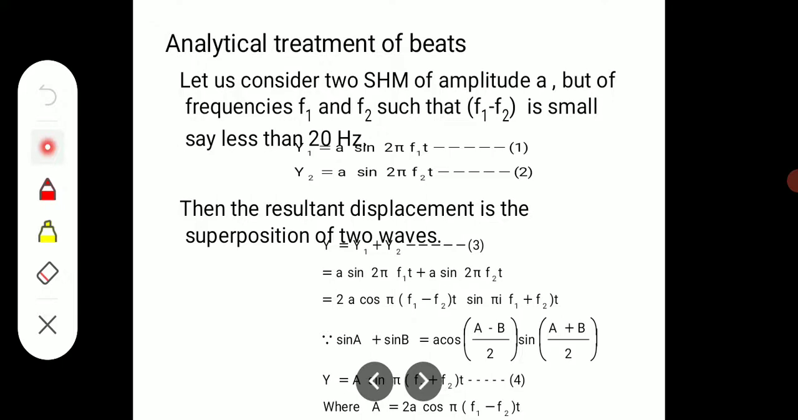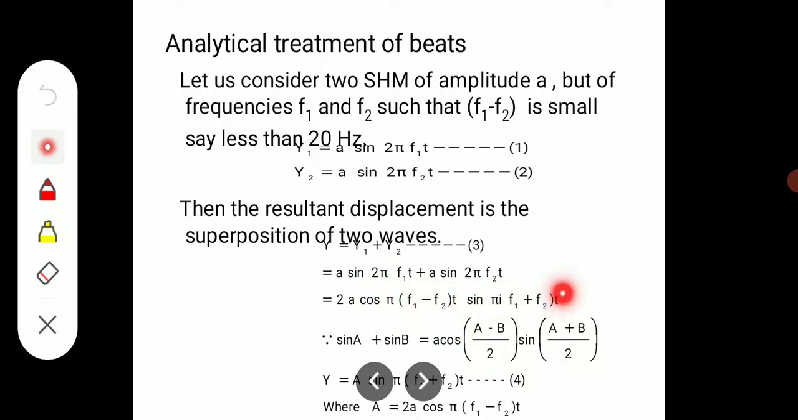Let us see the analytical treatment of beats. Let us consider two simple harmonic motions of amplitude A, but with frequencies f1 and f2 such that f1 minus f2 is small, say about 20 hertz. Let us consider the equations of the two waves: y1 equals a sin 2 pi f1 t and y2 equals a sin 2 pi f2 t. Then the resultant displacement is the superposition of the two waves, so y is equal to y1 plus y2, that is a sin 2 pi f1 t plus a sin 2 pi f2 t.